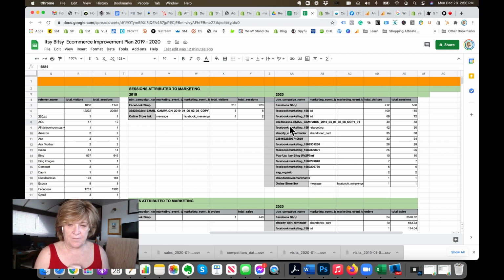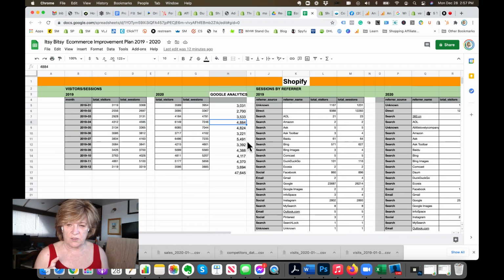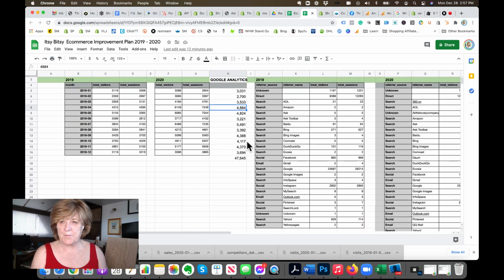And then we have some of the stuff you might not have because you might not be in on that level. And then I've just collected some information from Google Analytics just to compare to what we have in Shopify. And I think Shopify is pretty good.